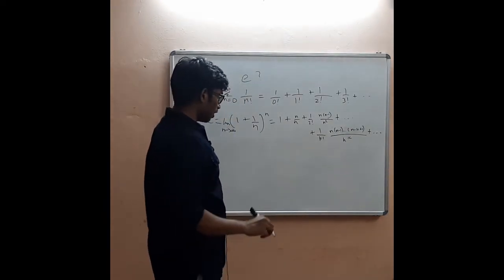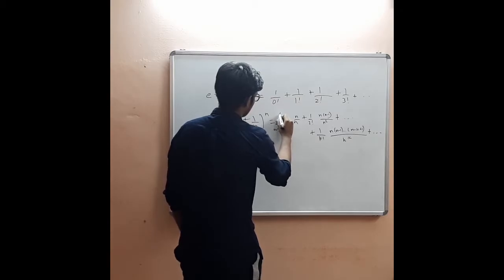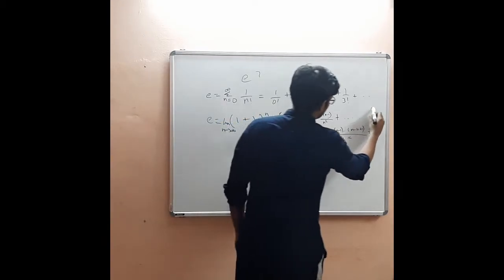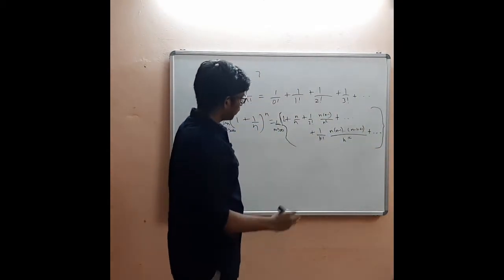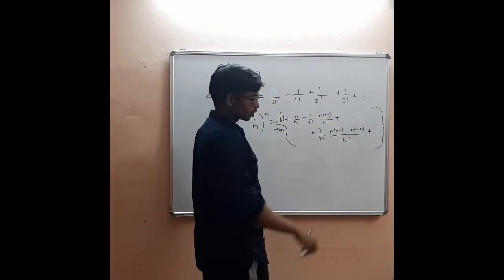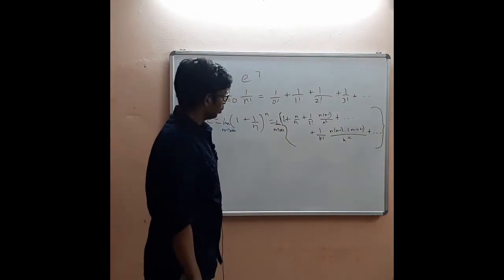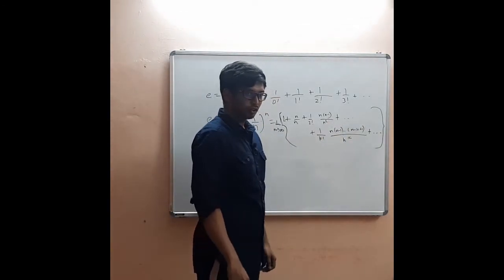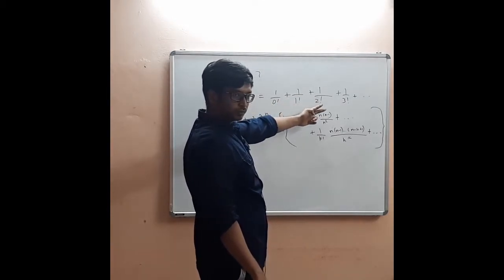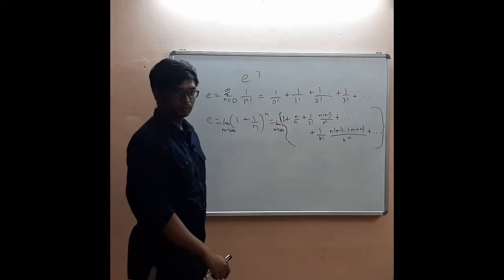But as we have seen, let me put limit n tends to infinity. As we have seen earlier, all these terms are nothing but 1. This will evaluate to 1, this will evaluate to 1 when n approaches infinity. So for any finite terms you can think of, these two corresponding terms will be equal. So this gives the equivalence of these two equations.